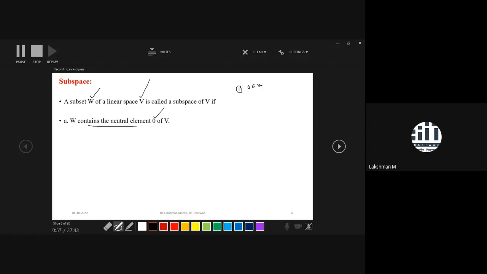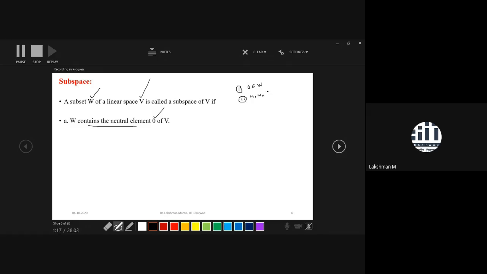The first criterion was the zero element, and the second criterion is that the subspace must be closed with respect to addition. That means if you take any two elements W1, W2 from W, then their sum is again in W.